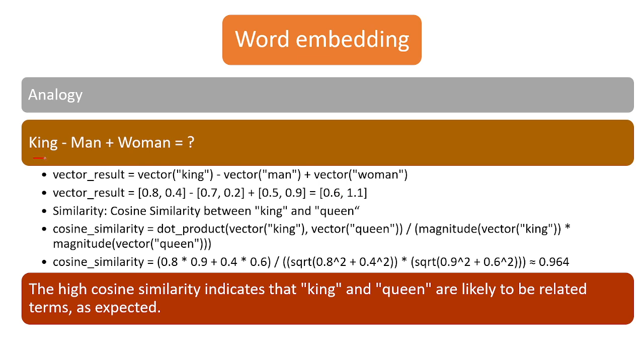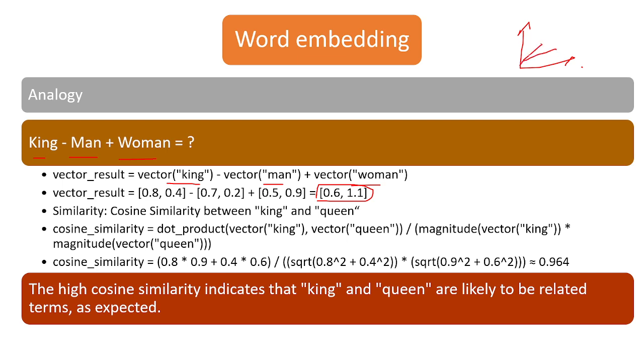The analogy says that king minus man plus woman is equal to something we will identify. Let's say we have vector king, vector man and vector woman, so we get a vector result from this, which is 0.6 and 1.1. Suppose this is your x-axis and this is your y-axis. We will identify the two vectors, king and queen.